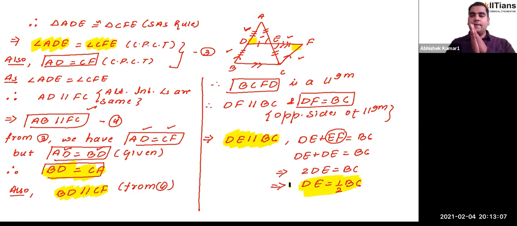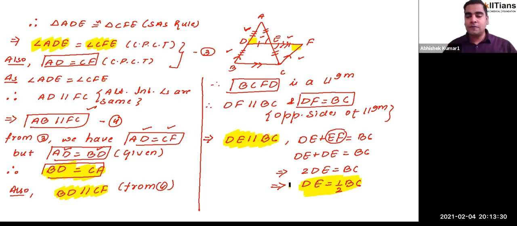So in this theorem, let me repeat what we are given and what you have to show. You are always given a line segment passing through the midpoints of any two sides. In our situation, we took those two sides as AB and AC, and the line segment was DE.